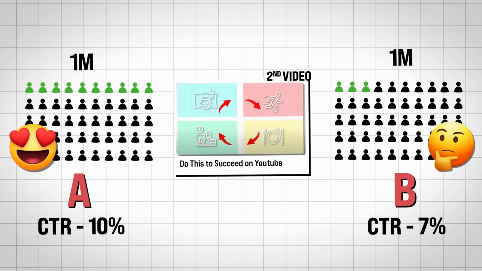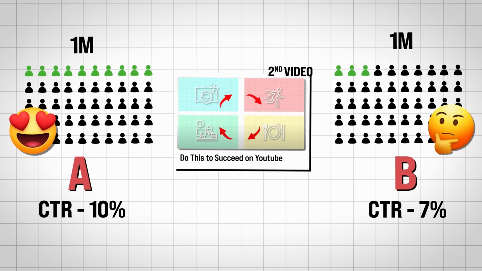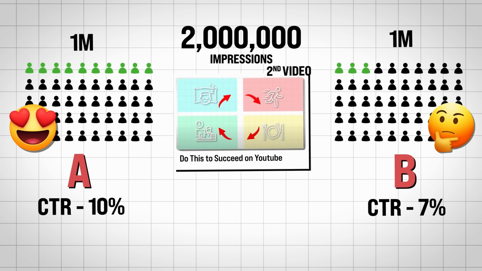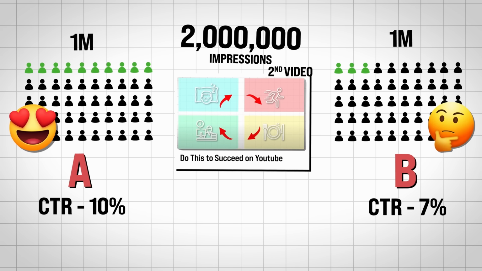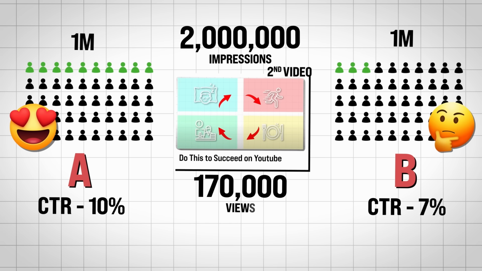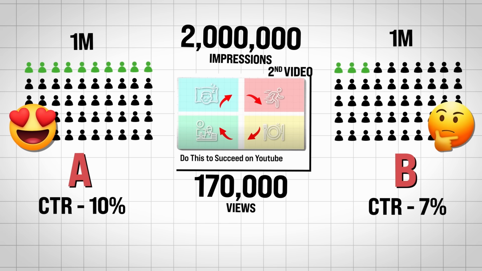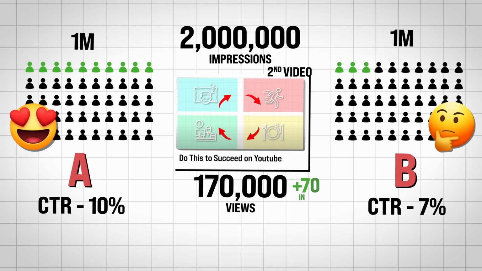Now, compared to the first video, we actually have more impressions because our video was shown to more people. We in total have 2 million impressions. And if we calculate how many views we get from this one, we get 170,000 views, which is more than the 100,500 views from our video A. Our views have gone up by more than 70%.